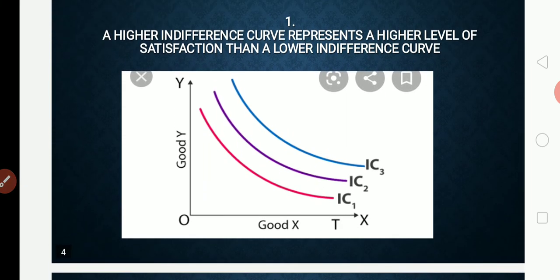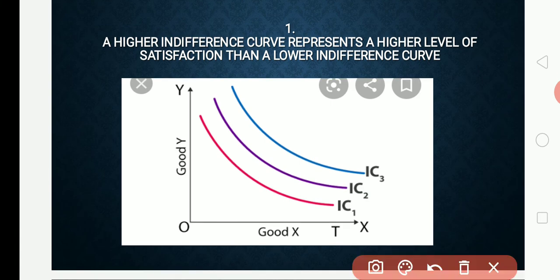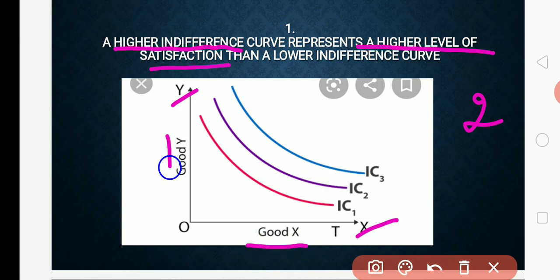Number 1, a higher indifference curve represents a higher level of satisfaction. See here we have the OY axis and the OX axis. In the indifference curve I told you there are 2 commodities. One commodity is called good X, another commodity is called good Y. For example, good X we keep as banana, and good Y we say is mango. So here we have 2 commodities called banana and mango.